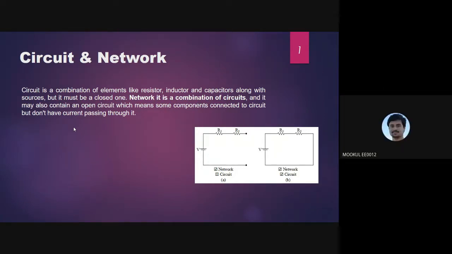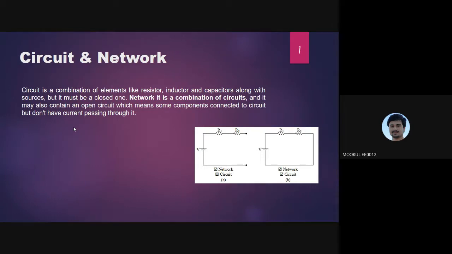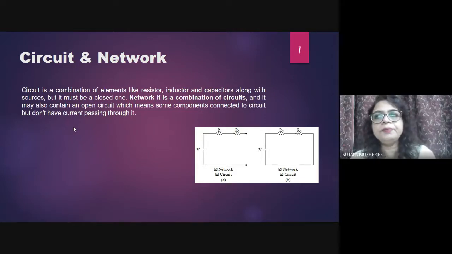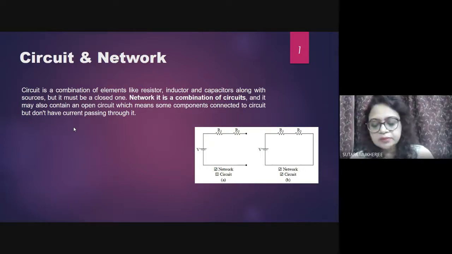Ma'am, the voltage source is. Voltage source is what? Ma'am, it's an active element. Why is it called active? Ma'am, because it is providing power. Okay. And what are the passive elements here? Ma'am, passive elements are resistors, capacitors, inductors, which are not giving power to the circuit, right?